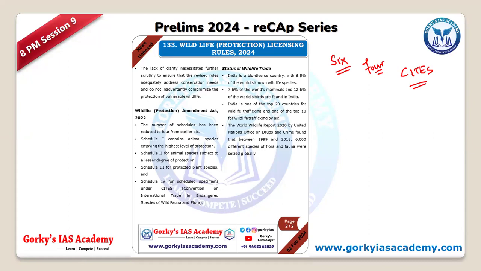Under that we have 4 schedules. Schedule 1 has the highest level of protection, and Schedule 2 has a lesser degree of protection, but it is protected. Schedule 3 lists the plant species, and Schedule 4 lists the specimens under the CITES program.